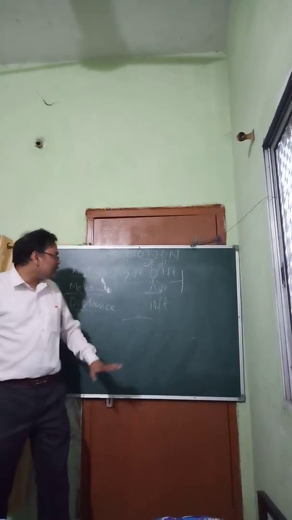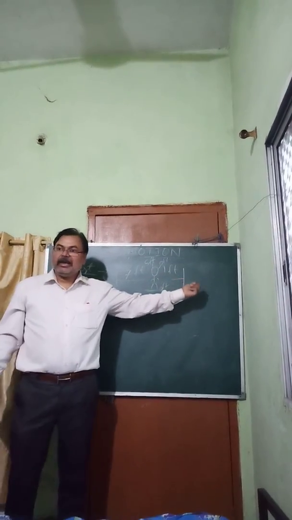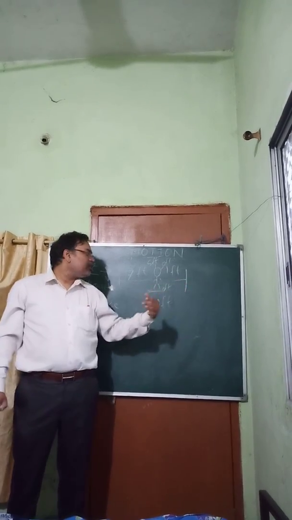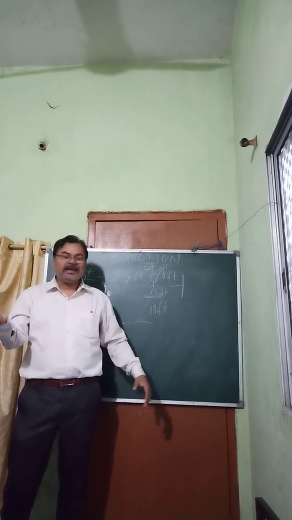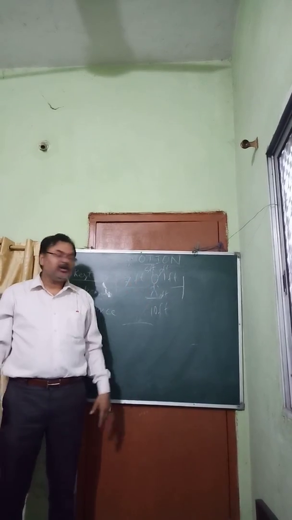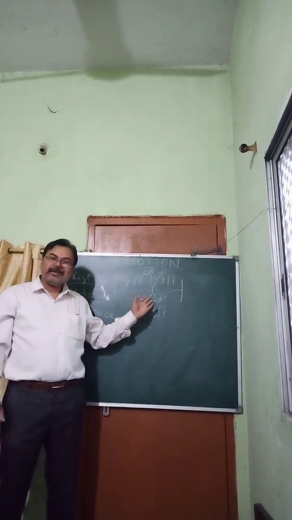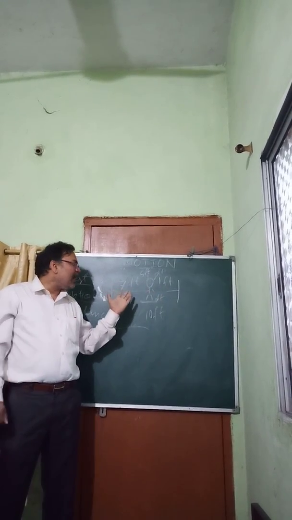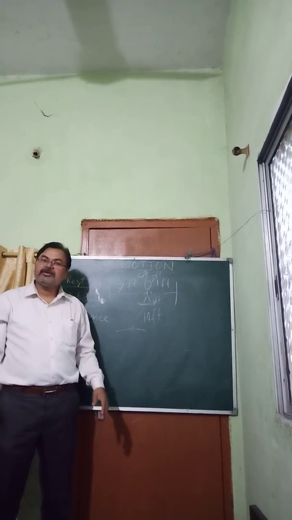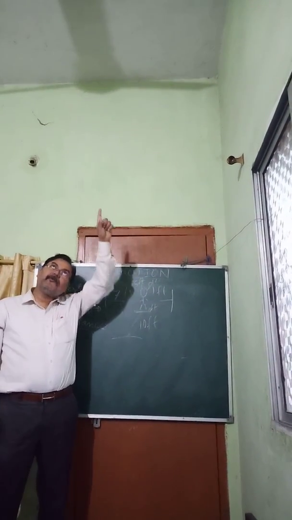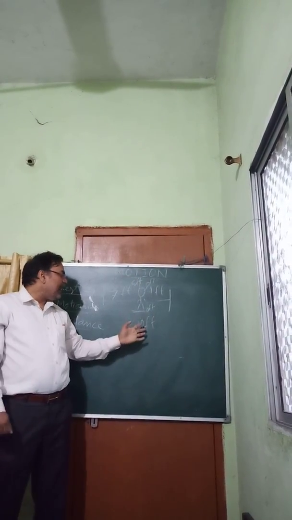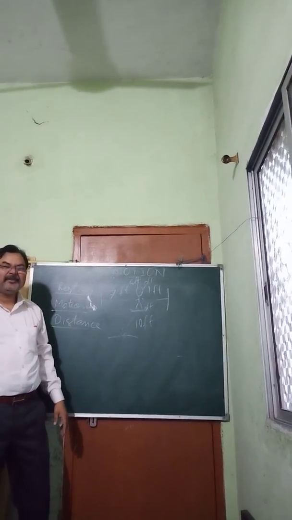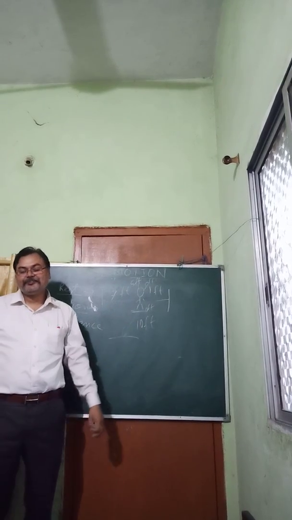So my position is this. On my left side, I am away from the wall by 1 foot. On my right side, I am away from the wall by 7 feet. On my front, the wall is 10 feet away from me. The back wall is very near to me, almost 0 feet. The roof is 5 feet high from my head, and the floor I am standing on, so 0 feet. So that is my position.